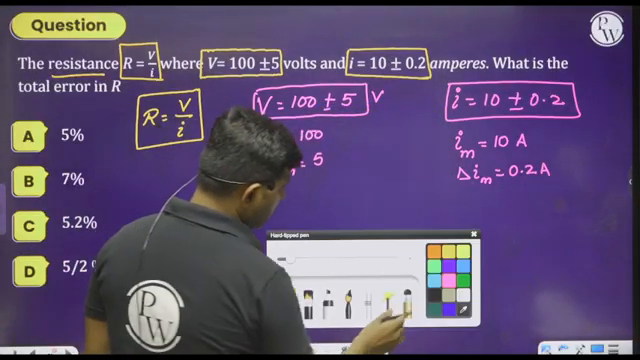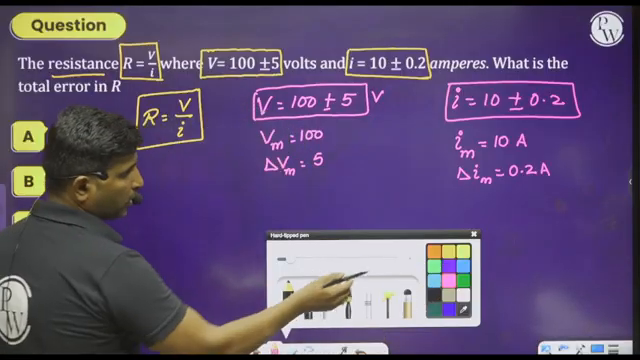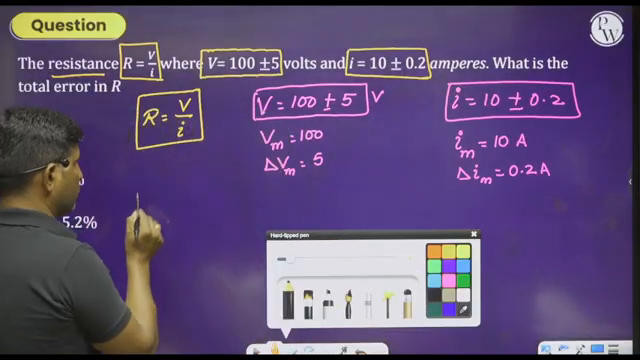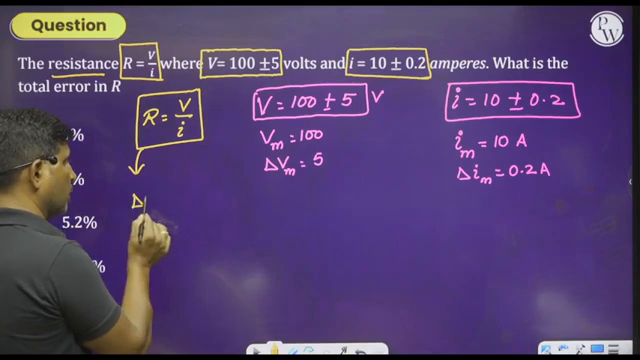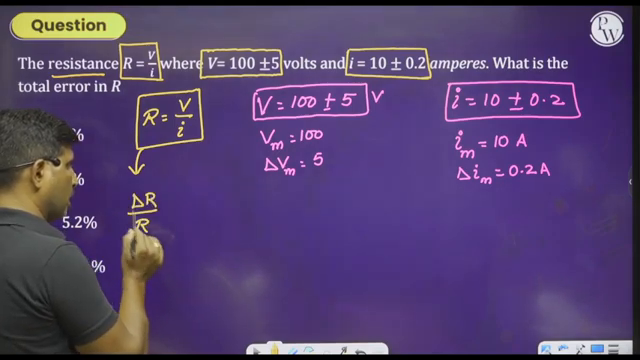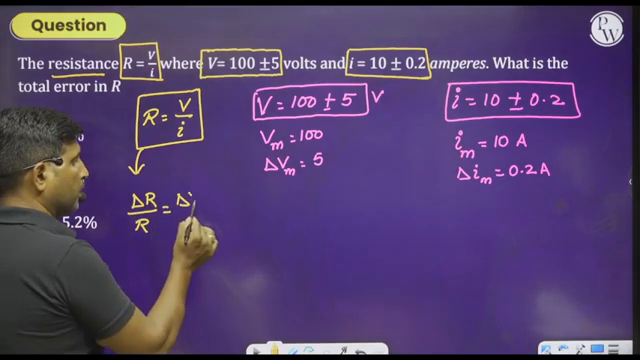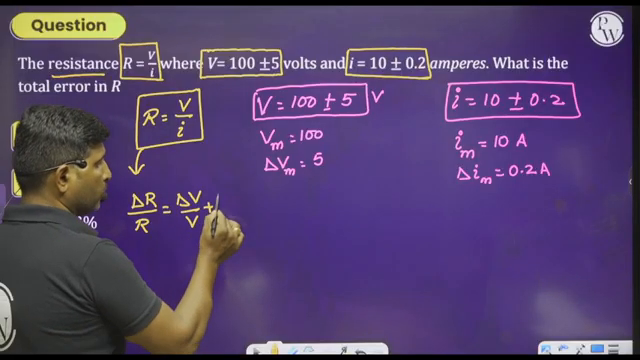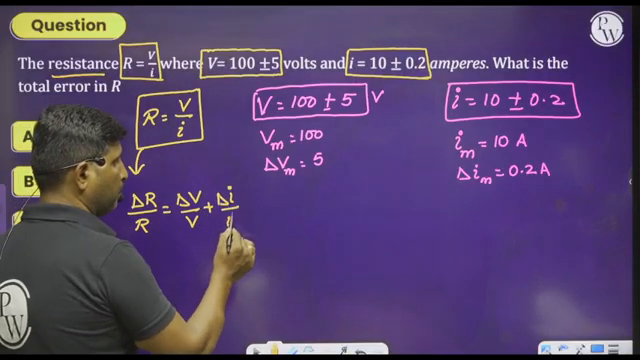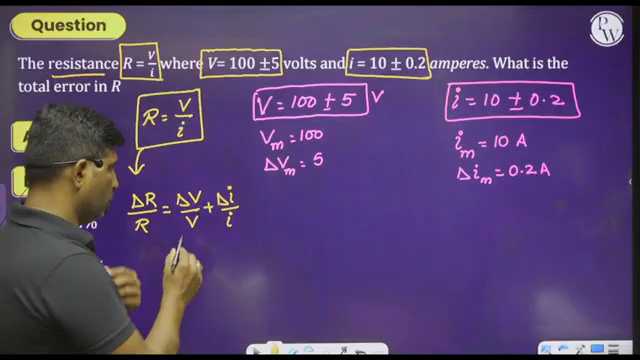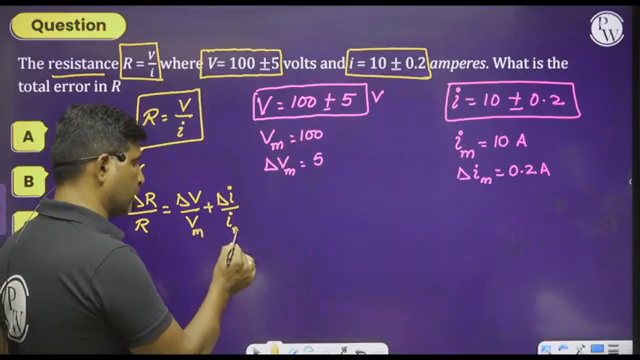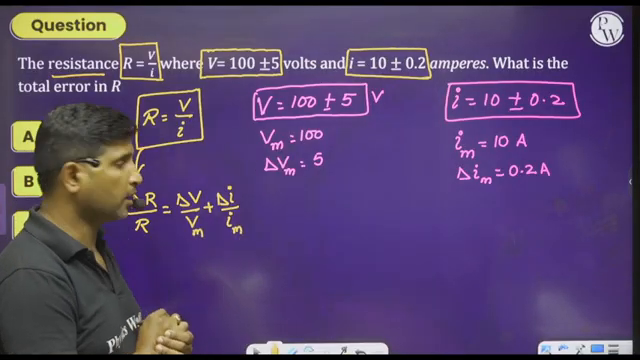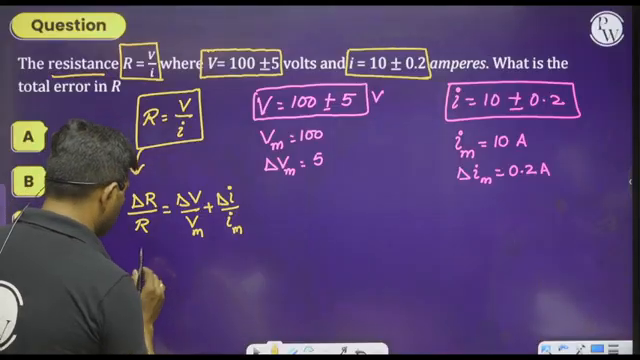Therefore, what is the percentage error? Percentage error in the measurement of resistance. See here, from this we can say that delta R by R can be written as delta V by V plus delta I by I. What is V? V stands for mean value and I stands for mean value of the currents. So just substitute the value of this here.